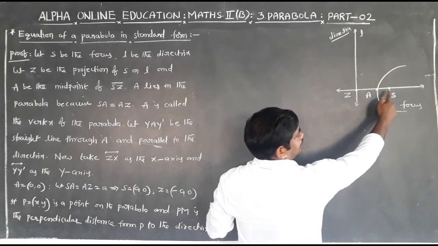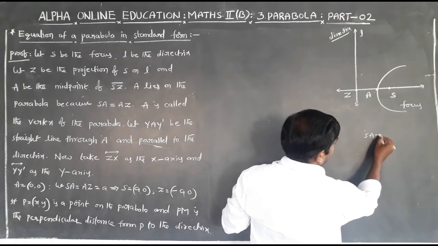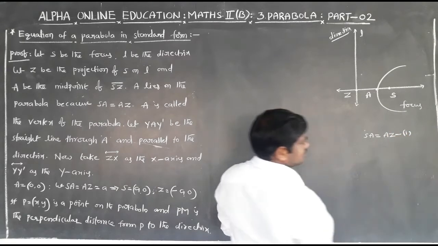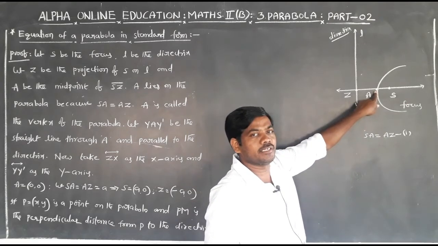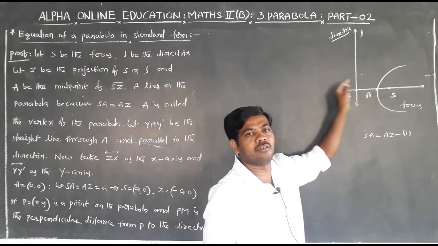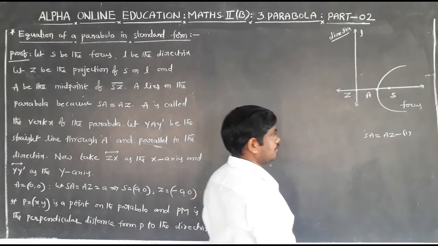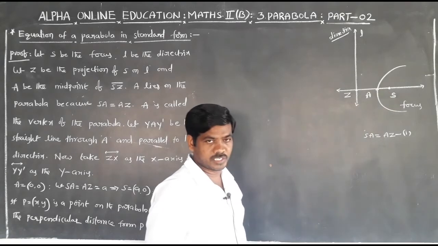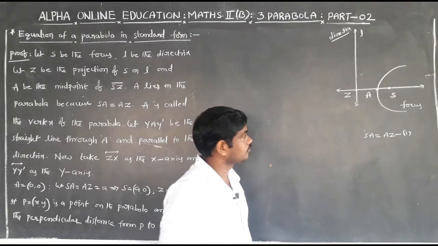Capital A is the midpoint of SZ means SA is equal to AZ. Here A is the midpoint of SZ. Here capital A lies on the parabola. So here capital A is the vertex of the parabola.